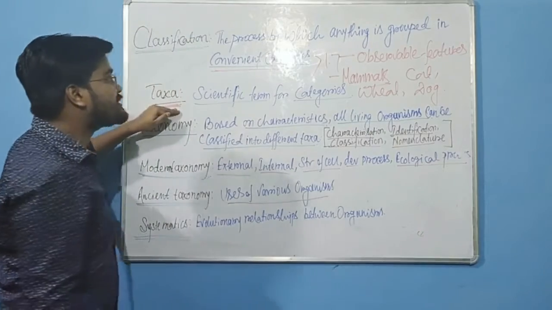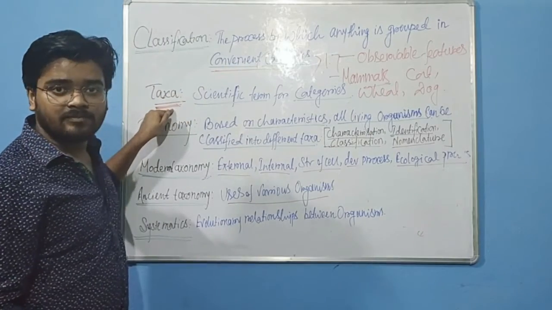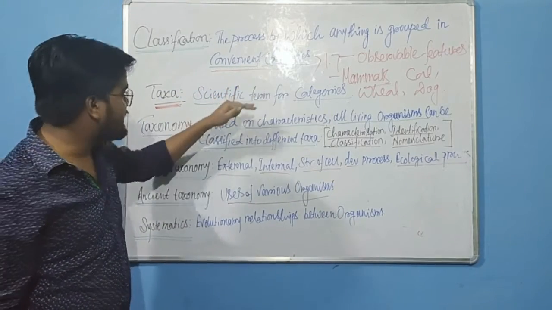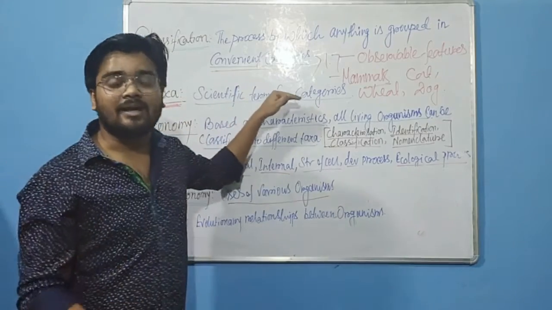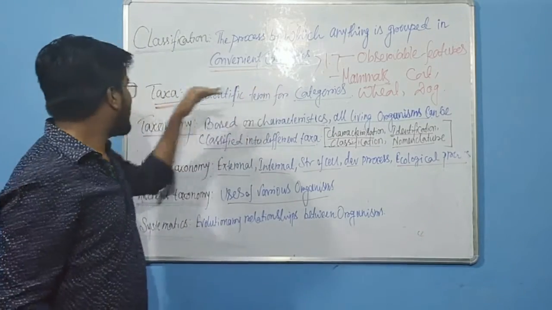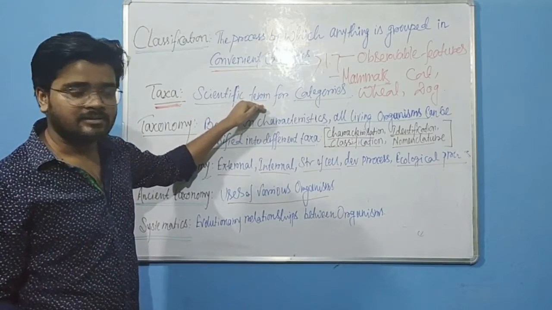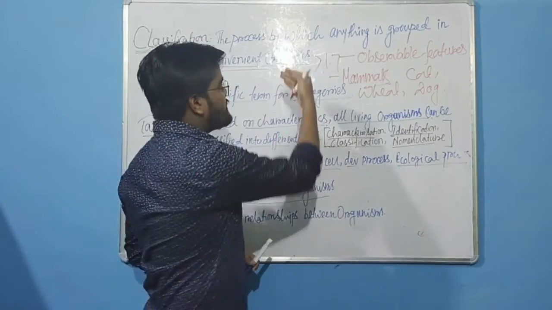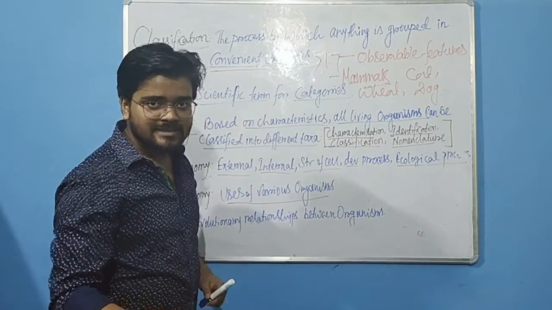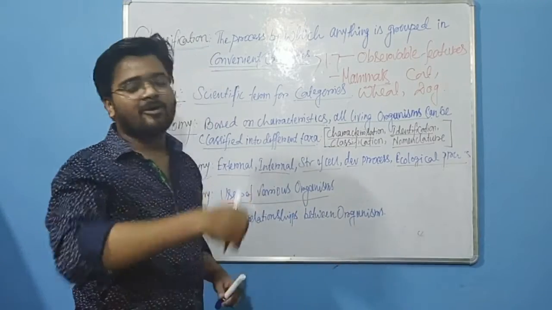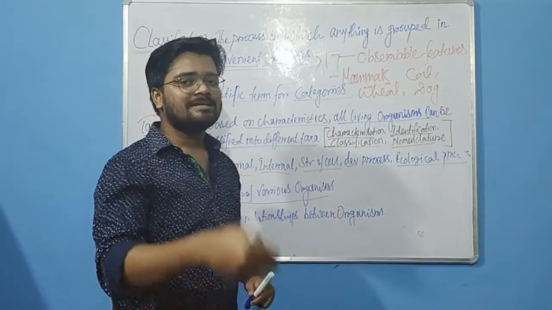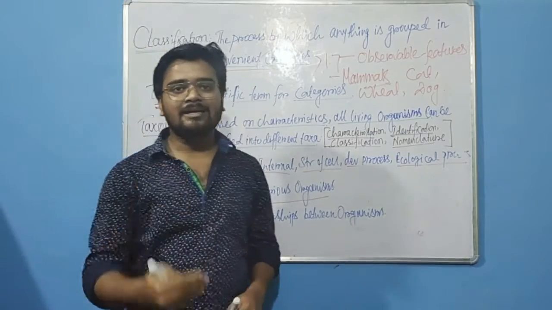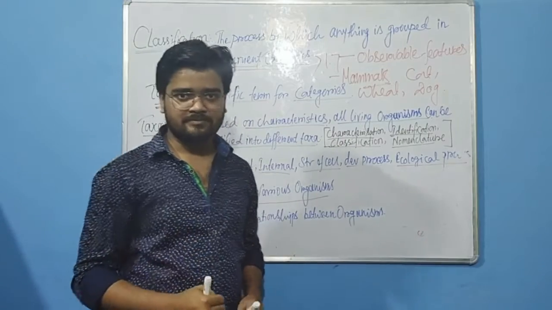So what is the basic difference between categories and taxa? The basic difference is that categories are man-made, but taxa are scientific. Common example, mammal is a taxa and also a category. The basic difference is that taxa is scientific, but categories are not scientific, they are man-made. Clear?